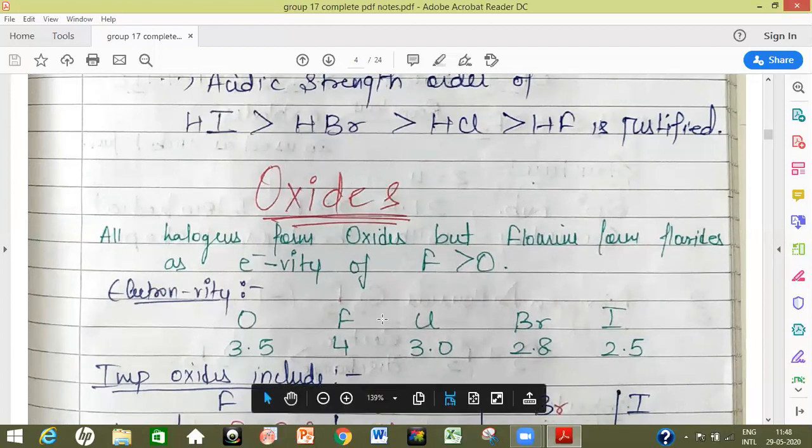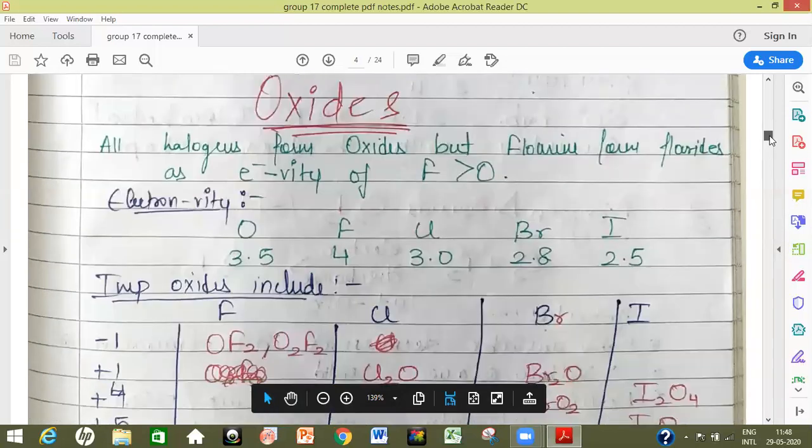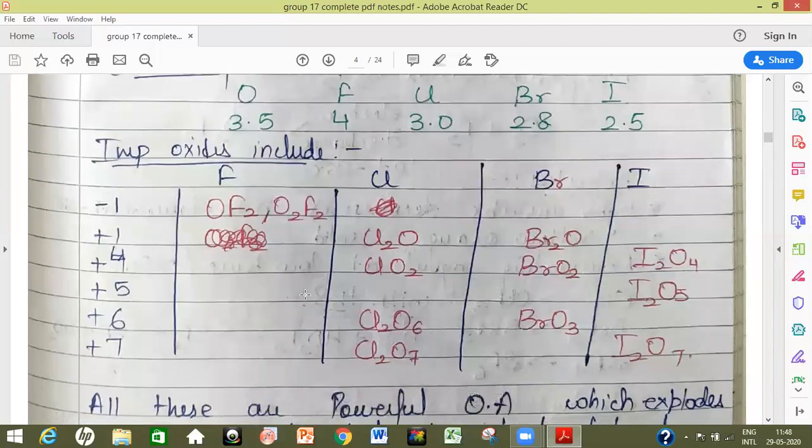These are the electronegativities of oxygen and the halogens. Oxygen has an electronegativity of 3.5, whereas fluorine has an electronegativity of 4, which further decreases as we move down the group to 2.5 for iodine. Some important oxides of halogens are written here.